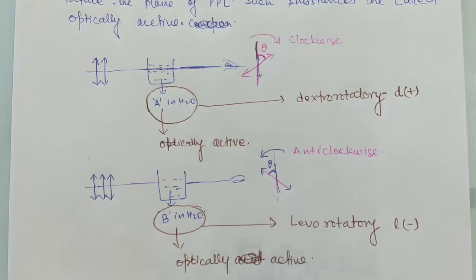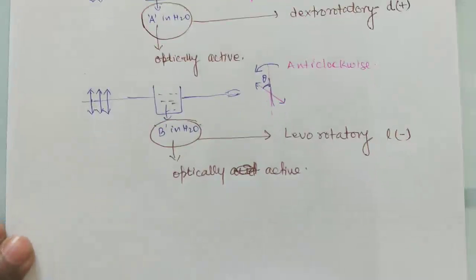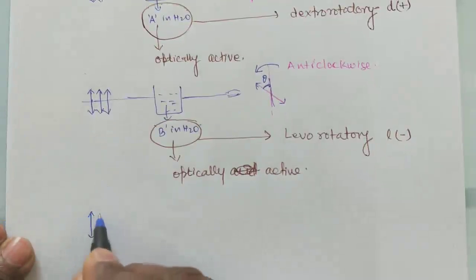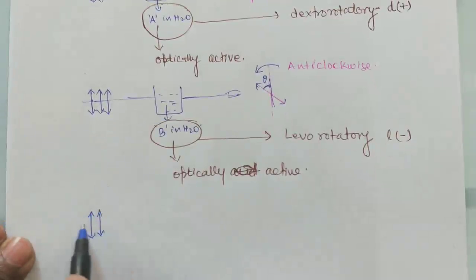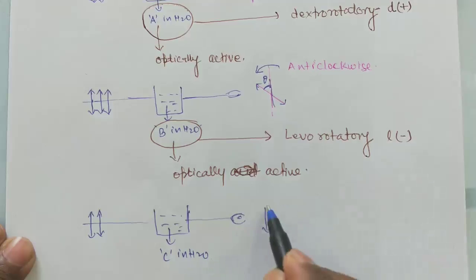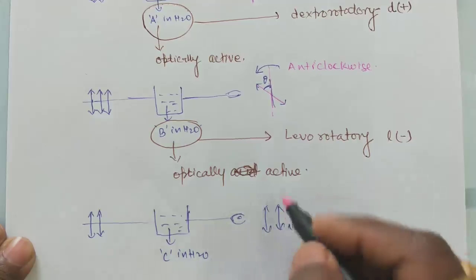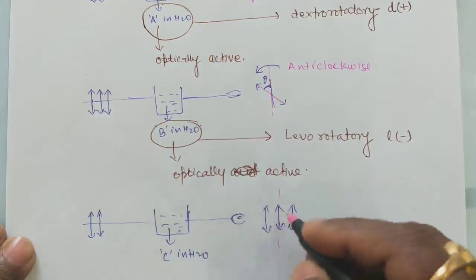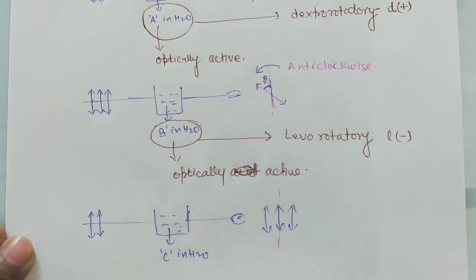Suppose that we have a third kind of compound C in water, and after passing light through the solution and observing, we find there is no change in the vibration plane. This is the axis of polarization.